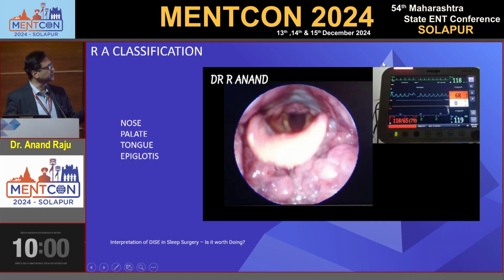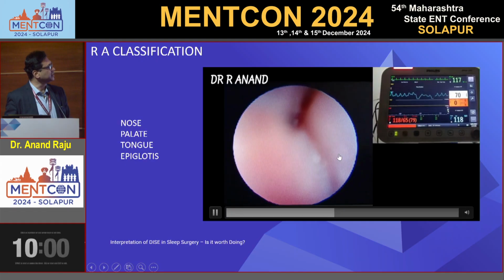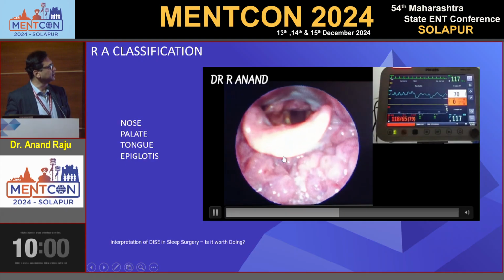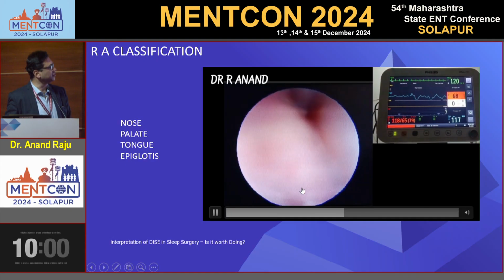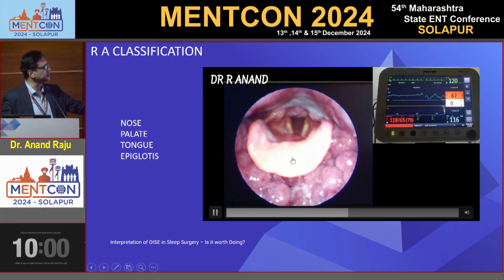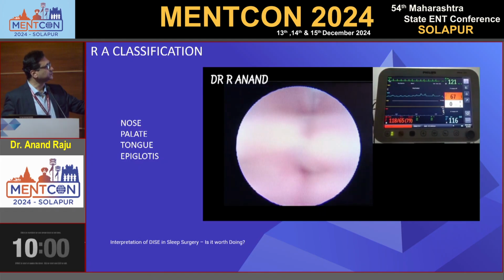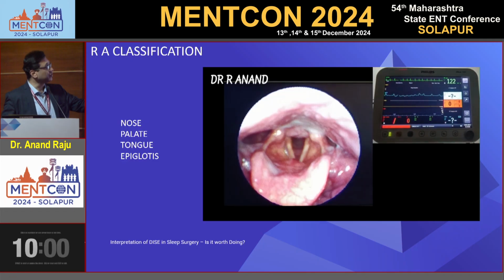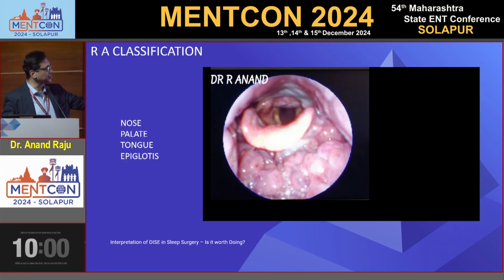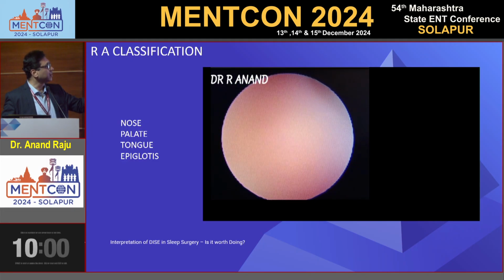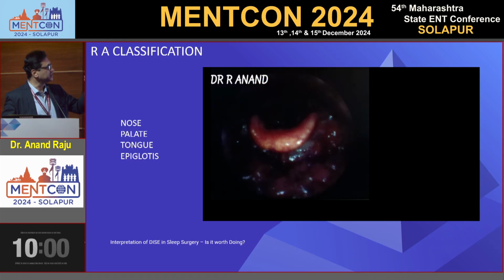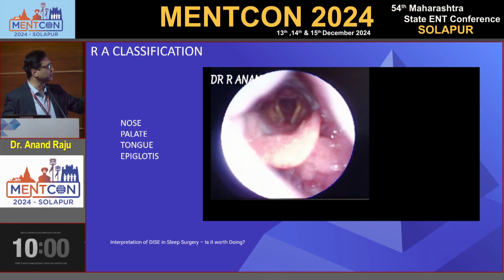The saturation is only 68. The huge tonsil is causing obstruction at this level. Epiglottis, this is the lymphoid follicle over there. In this patient there is a lateral collapse at the oropharyngeal level, with both tonsils collapsing, as well as in the nasopharynx, where the salpingopharyngeal fold is causing obstruction.